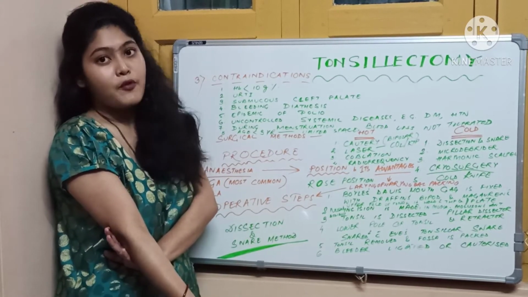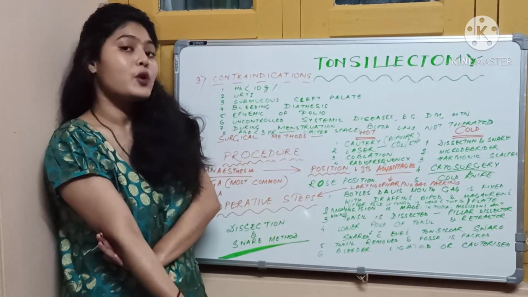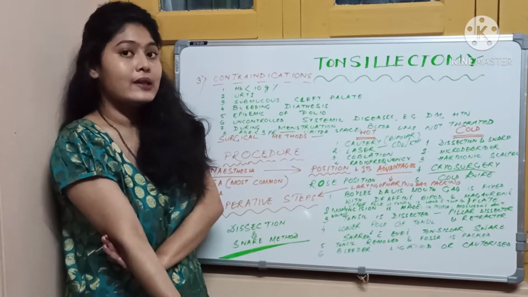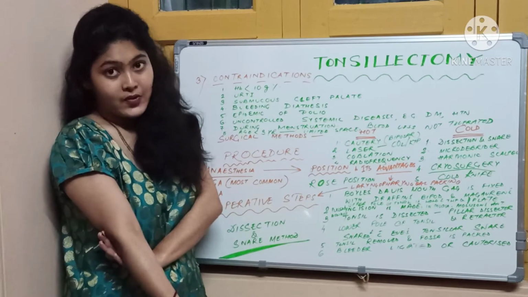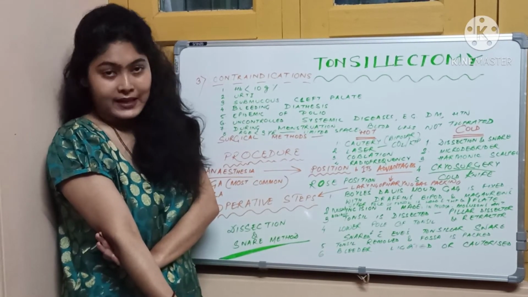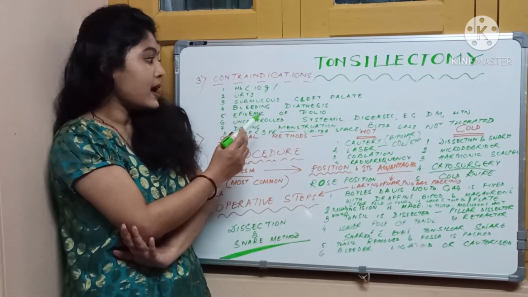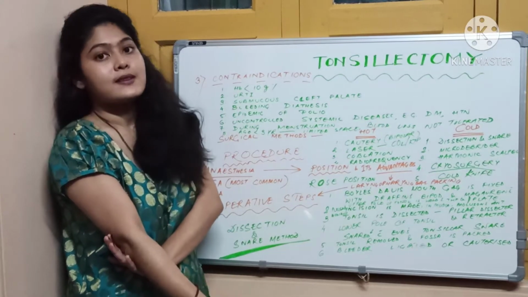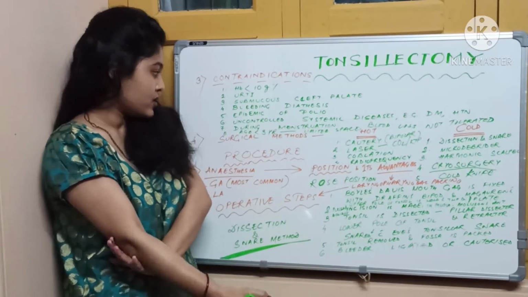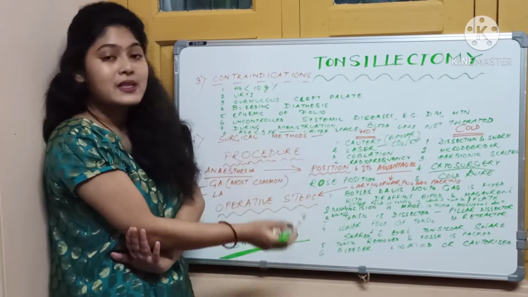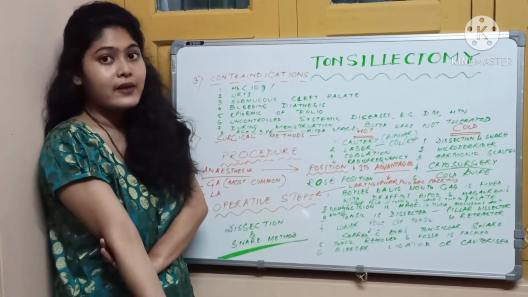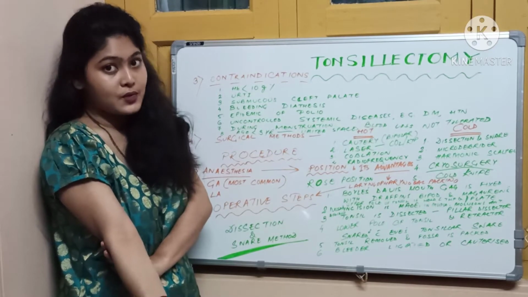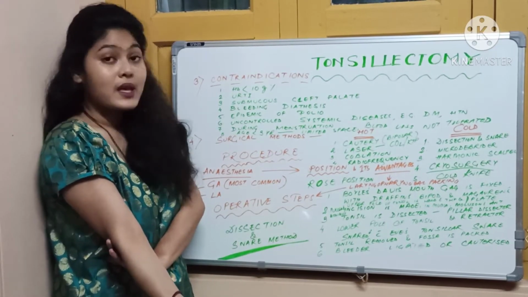Now in an epidemic of polio, if you go for tonsillectomy, you expose the tonsillar bed in which lies the glossopharyngeal nerve, and there is a high risk of bulbar poliomyelitis. Number 6 is uncontrolled systemic disorders like diabetes mellitus and hypertension. Number 7 is during menstruation, because there is already ongoing bleeding, so there is excessive bleeding during tonsillectomy, and this is usually avoided.